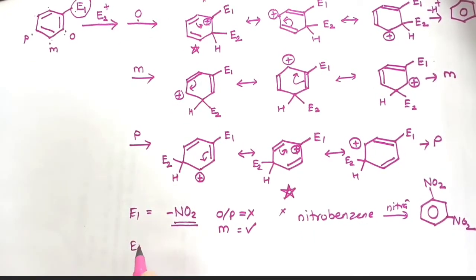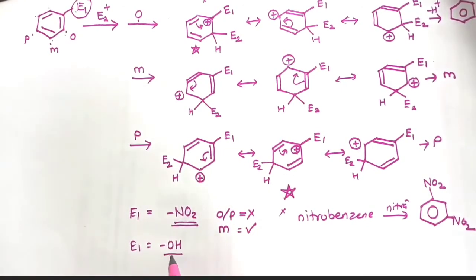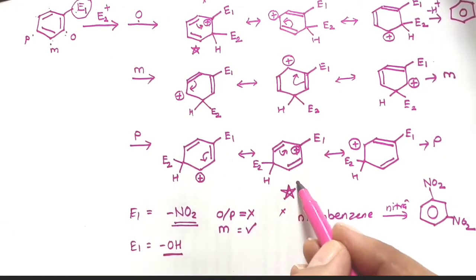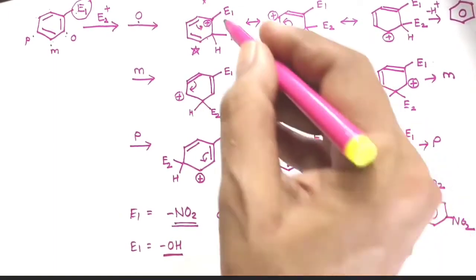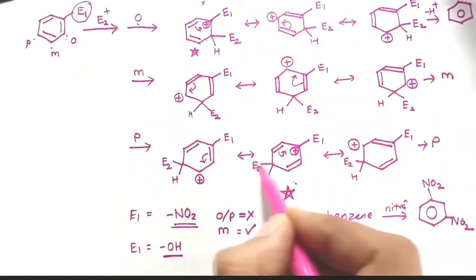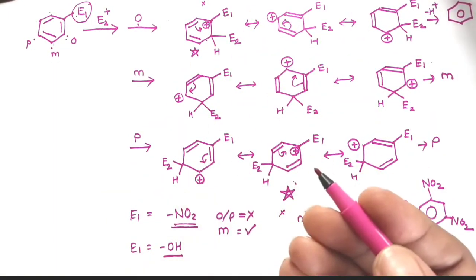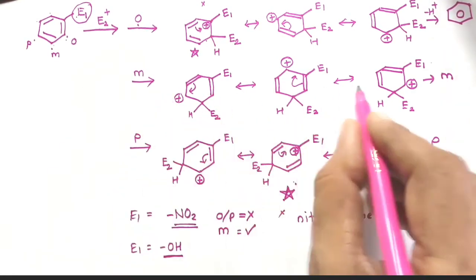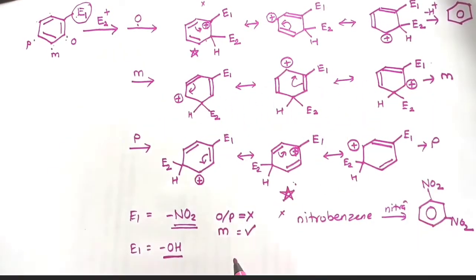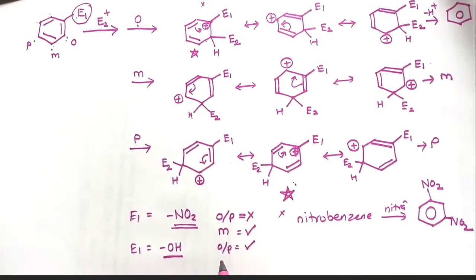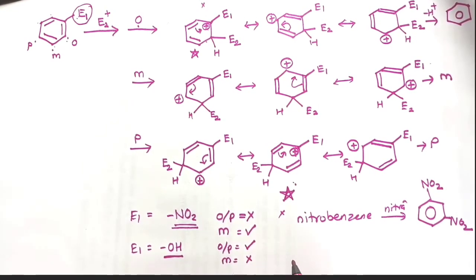Whereas if E1 is OH, then this hydroxyl group will favor these two structures, and therefore these three structures and these three structures are more favorably formed than the meta attack structures. Ortho or para attack is therefore favored, and the meta product is formed in very little quantity.